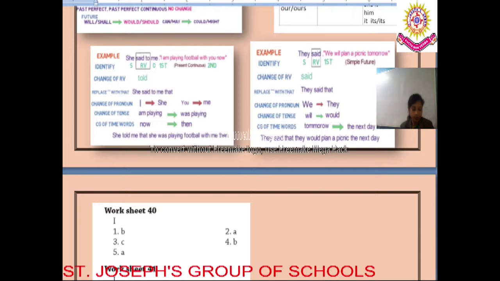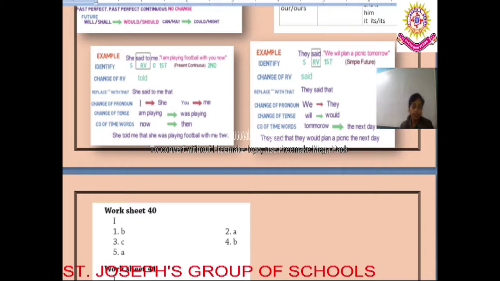Let us look into question number 2. Horatio said, I am studying a lot at the moment. What is the right option? A: Horatio said that he was studying a lot at that moment. B: Horatio said that he was studying a lot at the moment. C: Horatio said that I was studying a lot at that moment. So what is the correct answer? Yes, the correct answer is A.